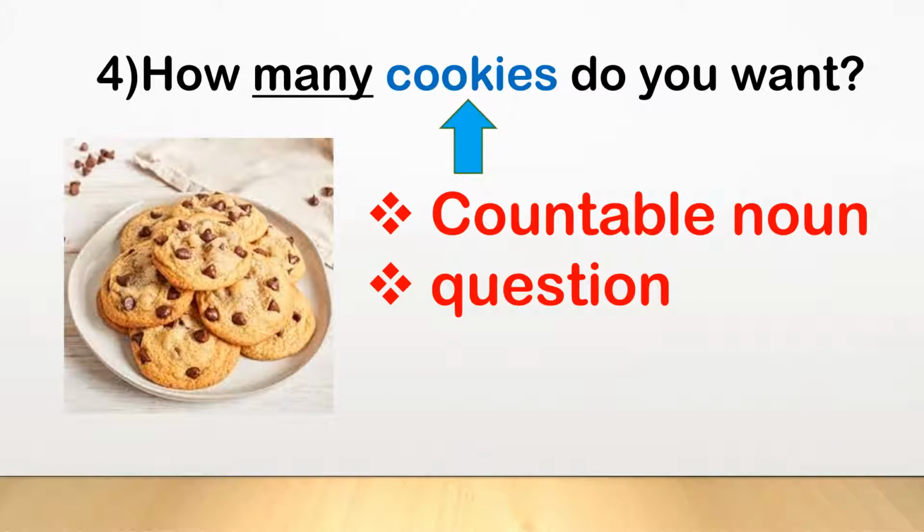Children, look at the next example. How many cookies do you want? In this sentence, the word cookies is a plural countable noun. And when we ask questions, we use the word many in the sentence. So, our sentence is, how many cookies do you want?